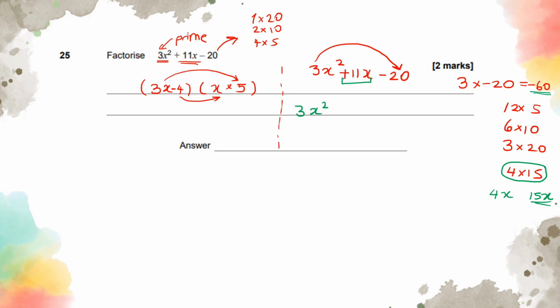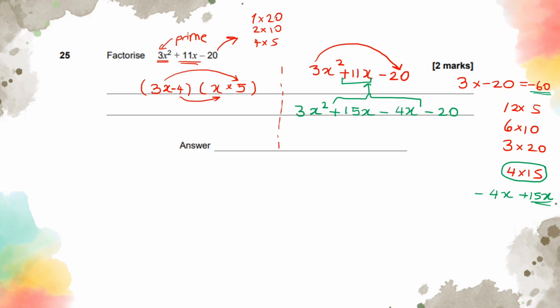This could be positive 15x, and this could be negative 4x, so that it gives you 11x. Negative 4x goes here, and then -20 at the end. As you can see, this middle section is now giving you 11x.